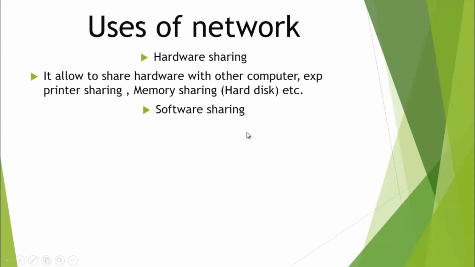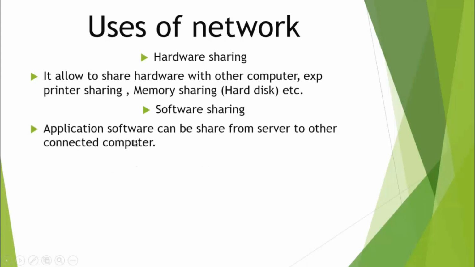What is meant by server and what is meant by client, we will study later. A server is the main computer with which all the other computers are connected by wire or wirelessly, so that the server shares all the software with its clients. Application software can be shared from the server to other connected computers. Without a connection we cannot share any software with other computers.